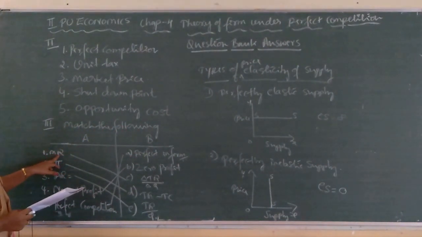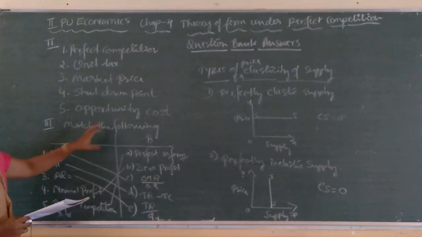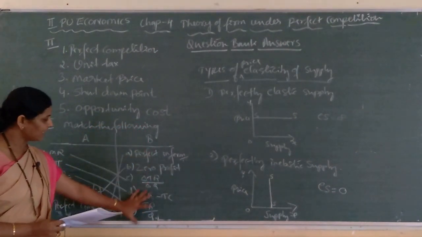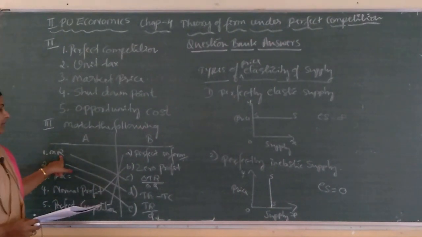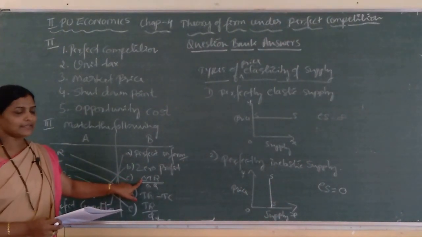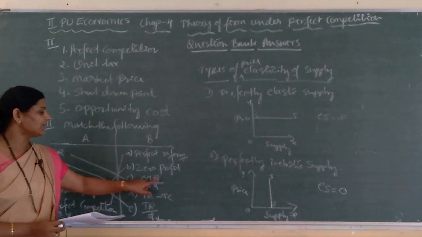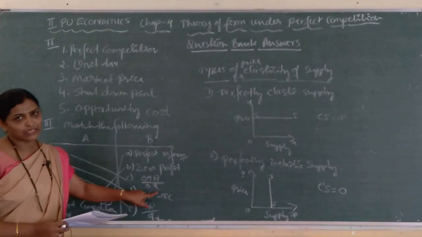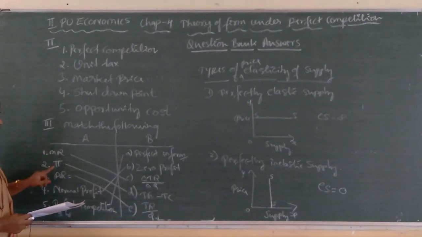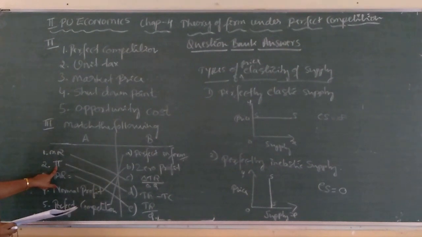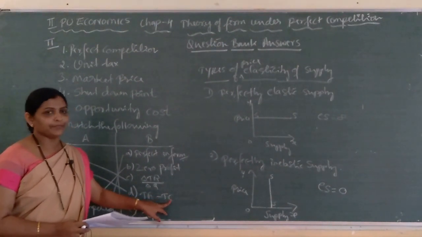So, to MR, which is the right answer from the B items? How to calculate MR? Delta indicates change, so delta TR upon delta Q. This is the right answer for the first concept, MR. To the second item, pi: pi means profit. How do we calculate profit?